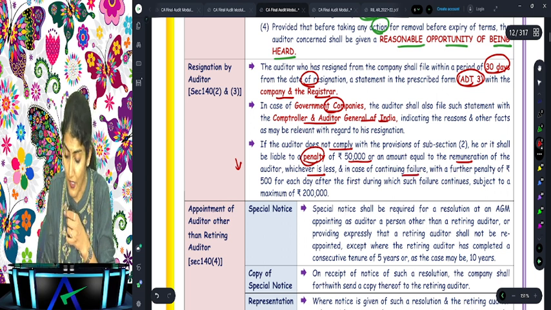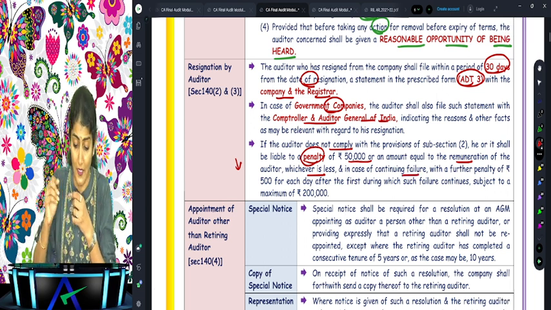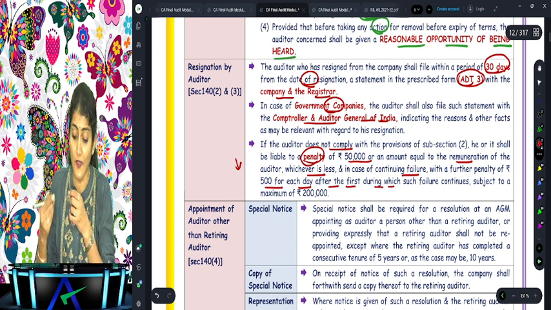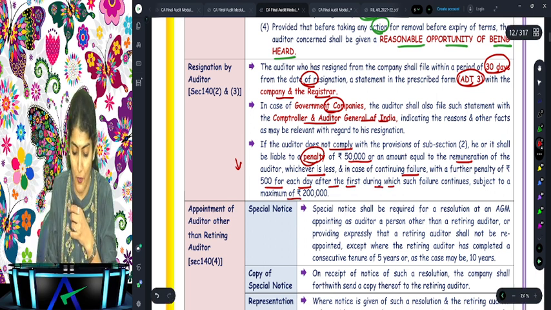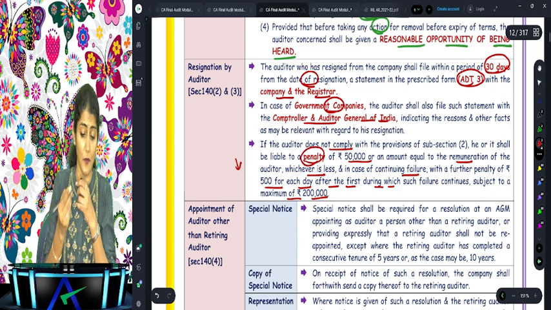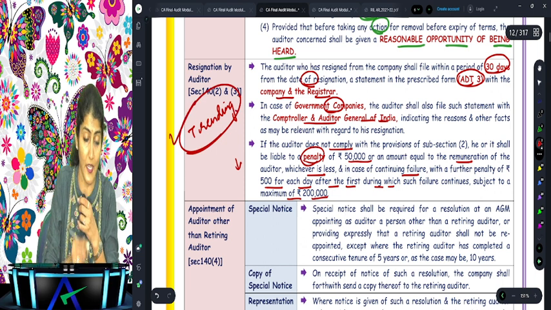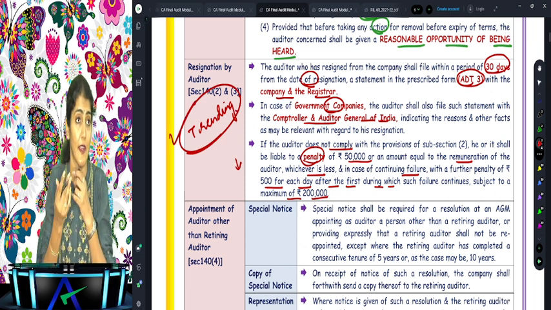And in case of a continuing failure, with a further penalty of 500 rupees for each day after the first, during which such failure continues, subject to a maximum of 2 lakh rupees, right? So that I have already discussed. This is trending right now in the MCQs. Oh my God, how much they like to ask the question on this one in the exams, right?